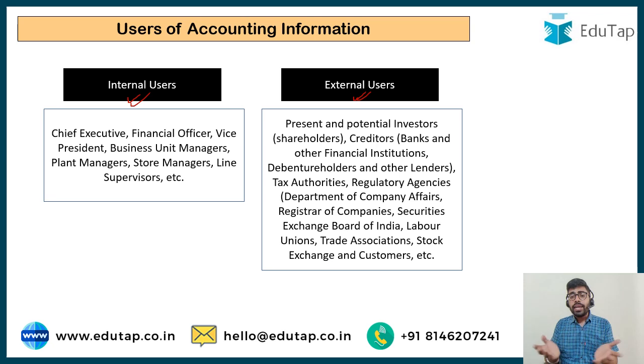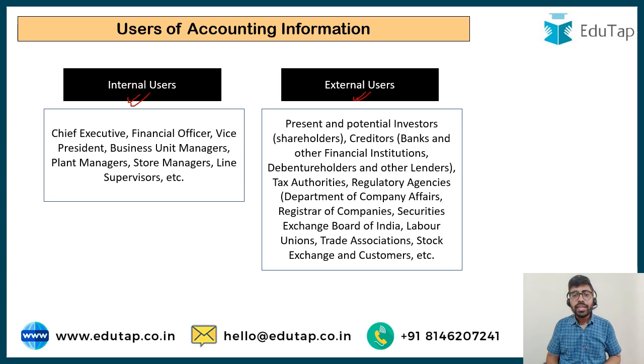Similarly, the trade associations, the labor unions, the stock exchange, and sometimes even the customers may be interested in knowing important accounting information from the company. They may be interested in looking at the profitability, and at the assets and liabilities of Reliance.